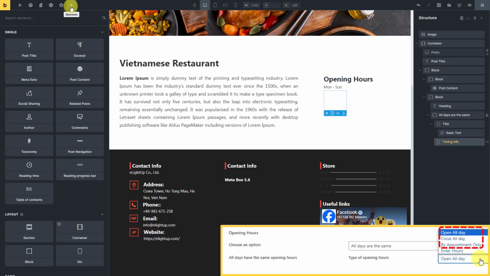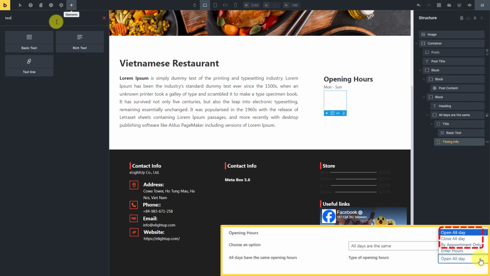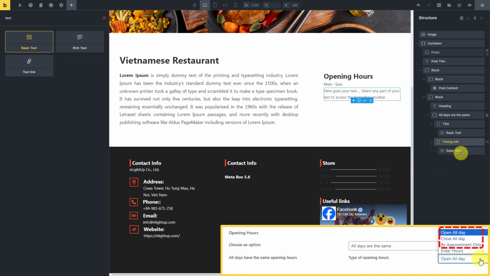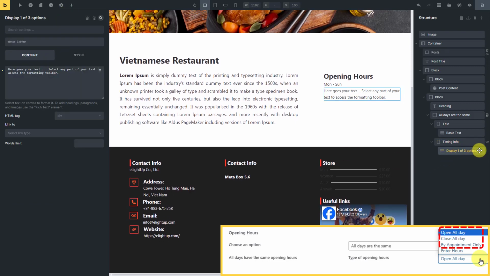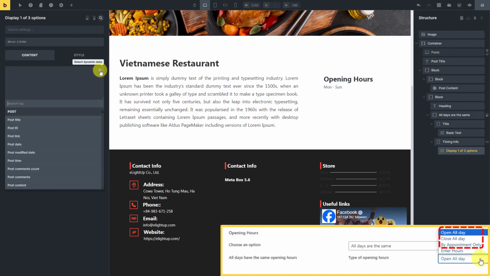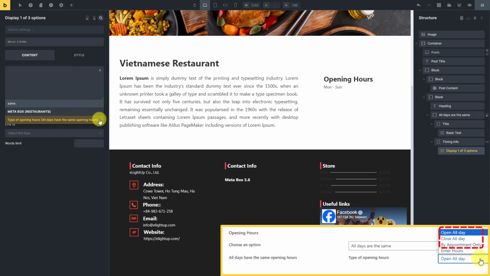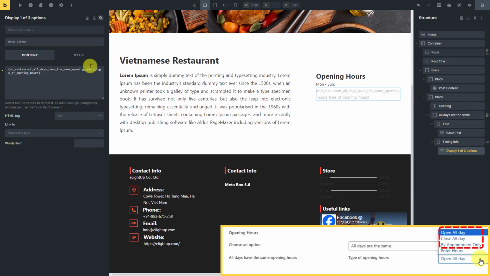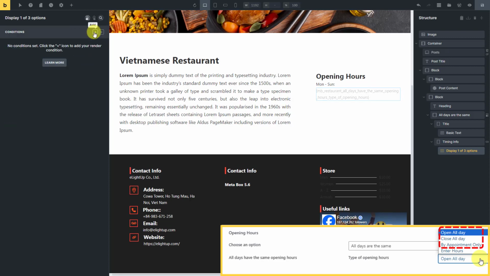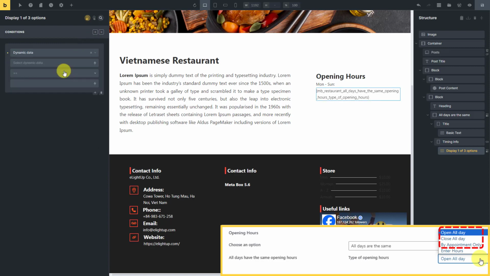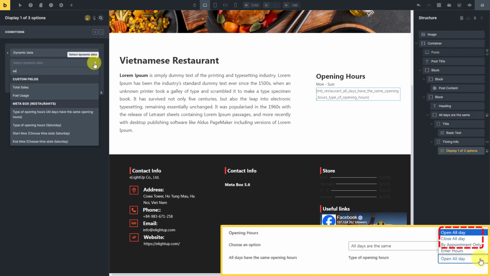For the first three options, only the value of this field will be displayed in all three cases. So I will add only one element for them. Add dynamic data from this field to this element. Then, add a condition in the kind of dynamic data for it as well. The condition will be based on the value saved in this field.